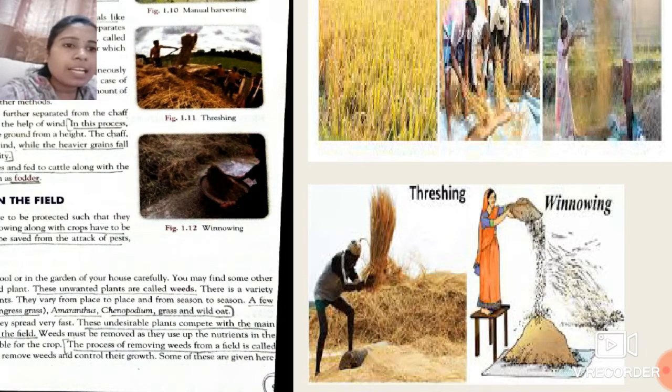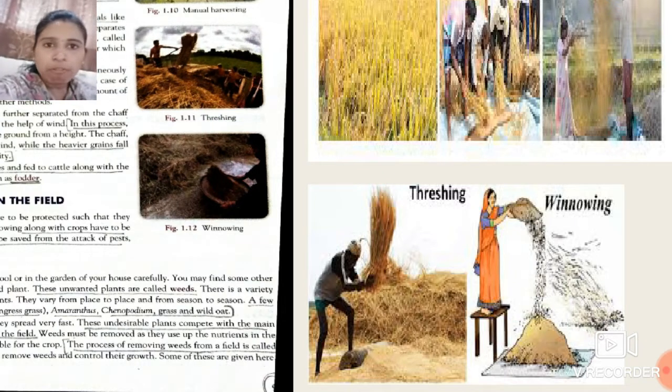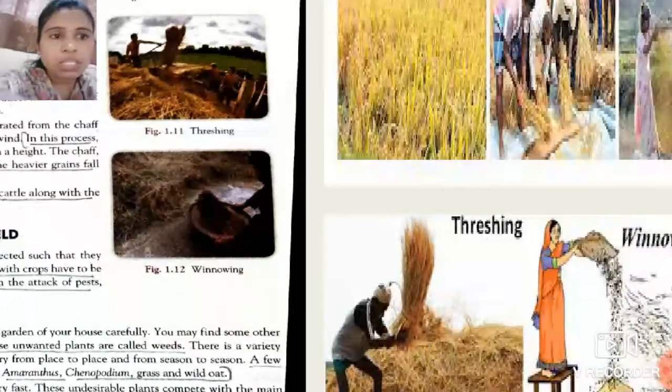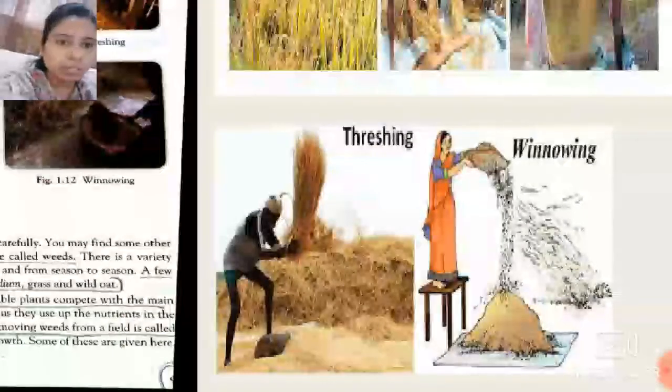See, that lady does the winnowing process so that the chaff present in the crop, which is really light in weight, gets blown away with the wind, and the grains, which are heavy, fall down onto the ground. See over there. So this is the process of threshing and winnowing.